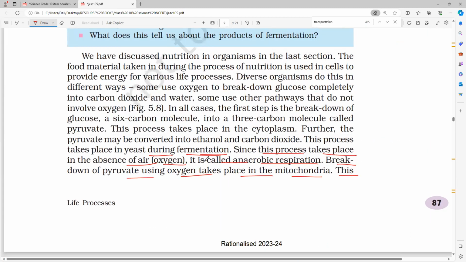But here you can see, is there anything they mentioned that we can also see here. Breakdown of glucose, a 6 carbon molecule, into 3 carbon molecules called pyruvate. This process takes place in the cytoplasm. Further, the pyruvate may be converted into ethanol and carbon dioxide. This process takes place in yeast during fermentation. Since this takes place in the absence of oxygen, they are not talking about that. So please remember that wherever the complete respiration takes place, that is the complete process. There we will get more products, more energy will release, and other substances will definitely release more.